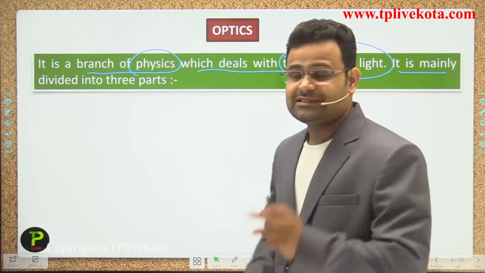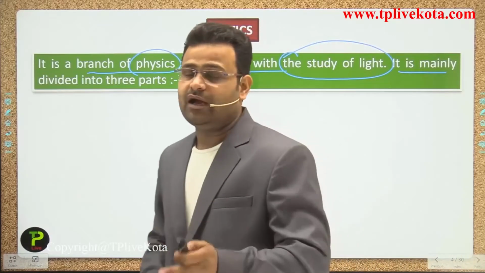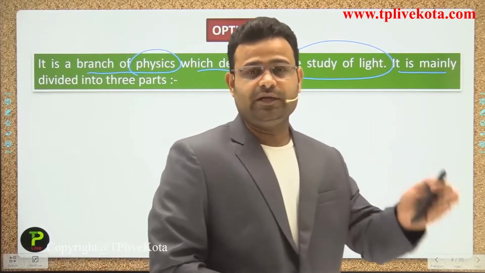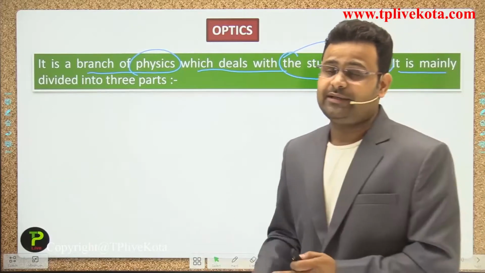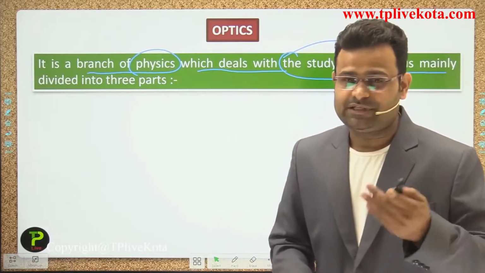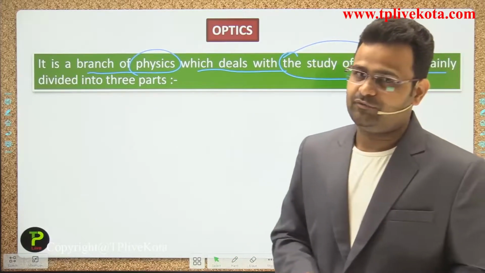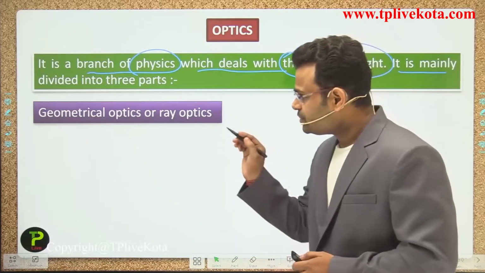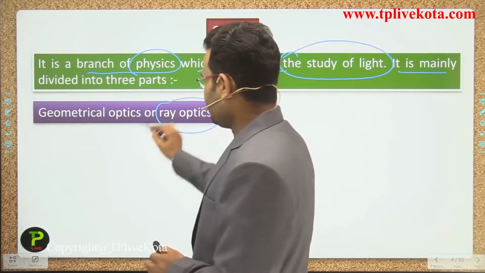Optics is divided into three parts, and in 10th standard we discuss only one part. When we move to 11th and 12th standard, the other parts are discussed, and when we prepare for competition exams we focus on a deeper study of those parts. The first part is geometrical optics, also called ray optics.